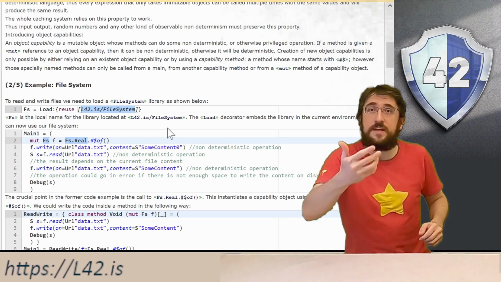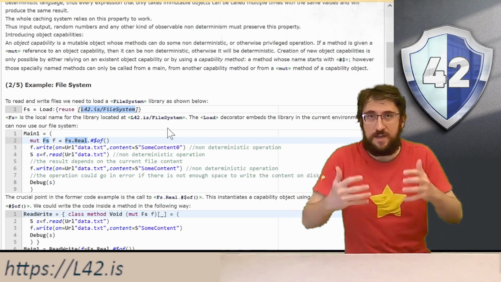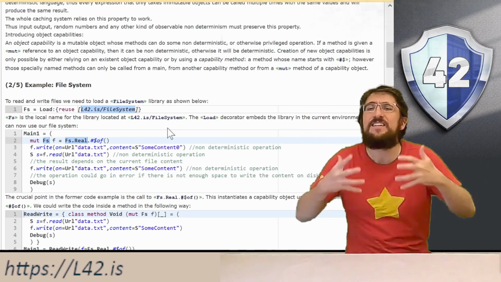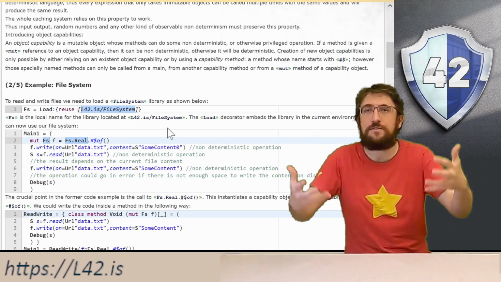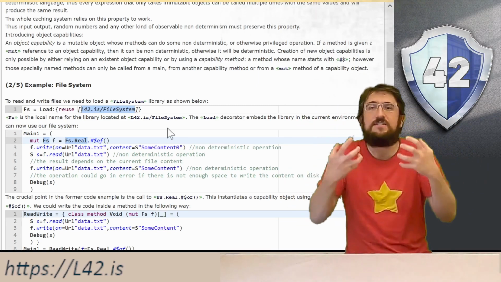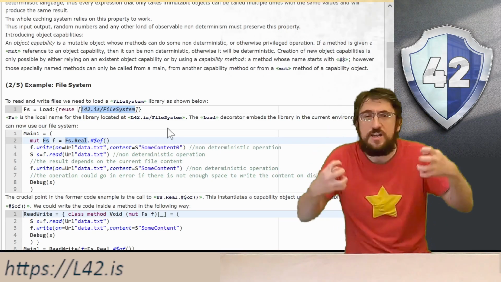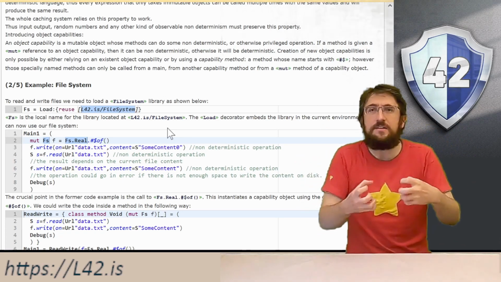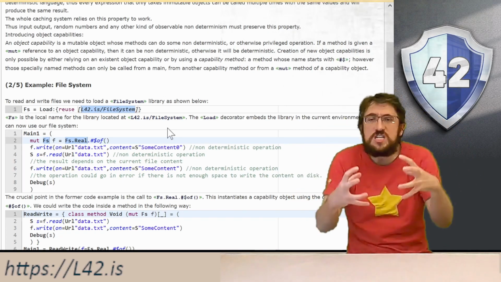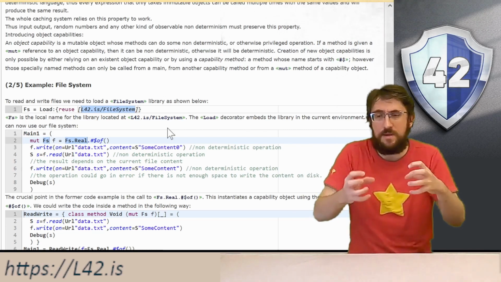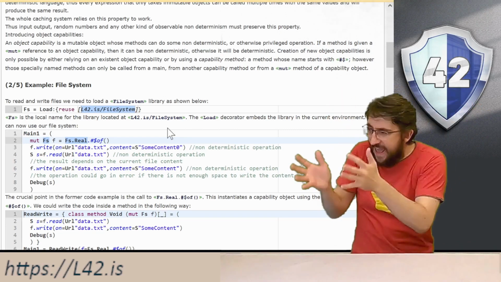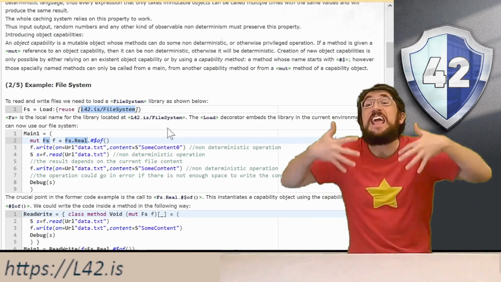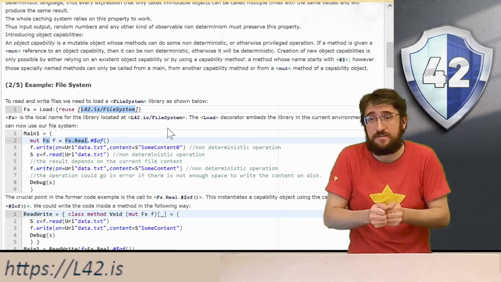The idea is that fs is an interface and fs.real is a standard implementation for that interface, and it's representing the real access to the hardware, to the actual concrete file system. And so we can create a concrete instance of the file system and assign it to an fs, an interface that represents a kind of file system access.